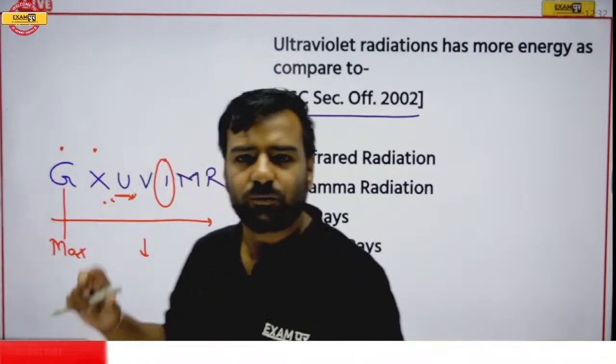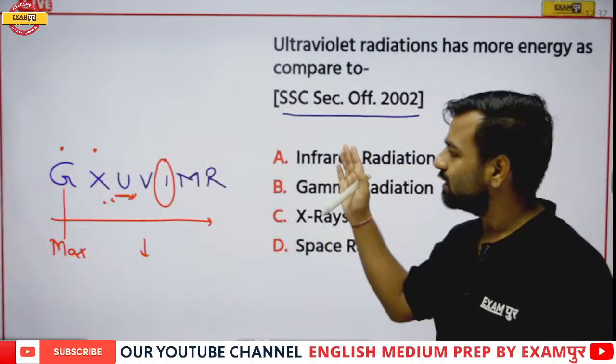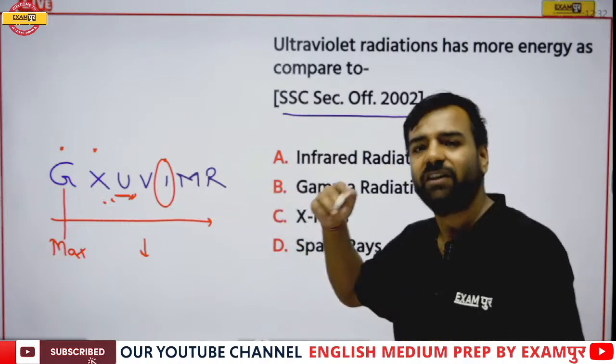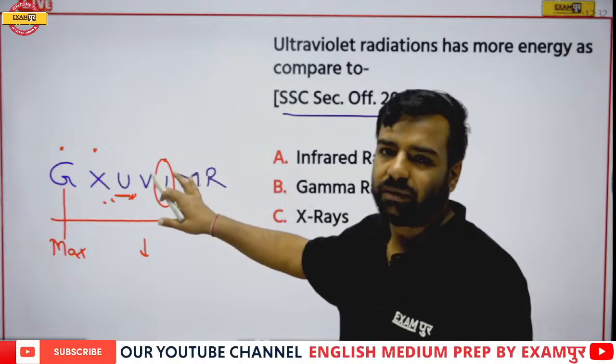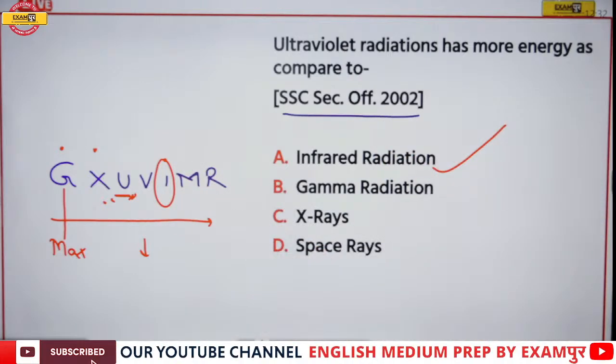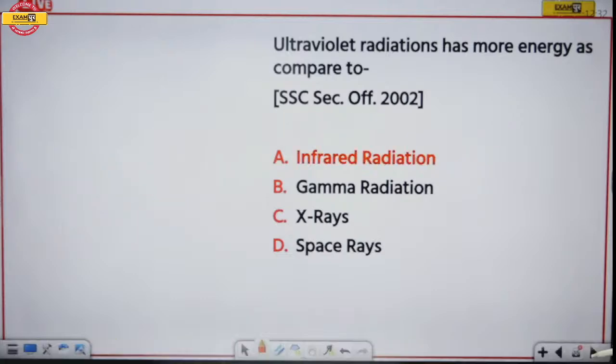So in the examination also, please use this concept, because it happens at times that we just have a look over here and click on any of the options. Just use this part. Fine. So yes, that's great. Your answer is correct. Infrared radiation will be the correct answer. That is option number A. Next,